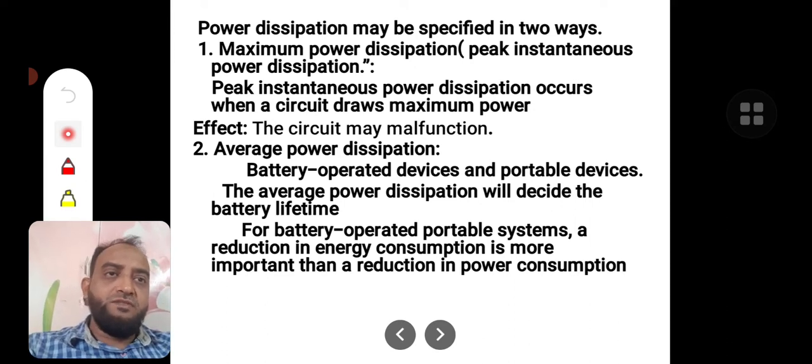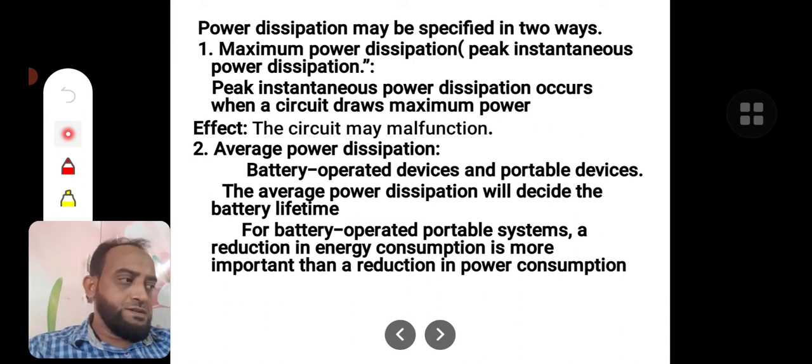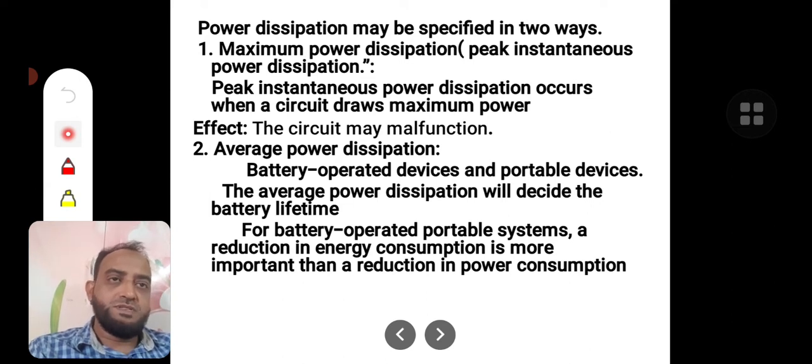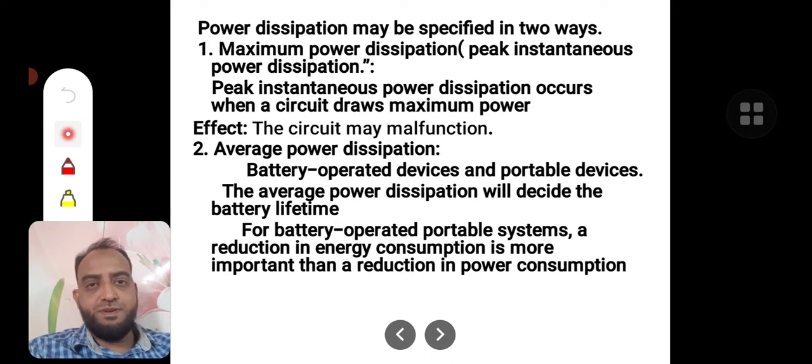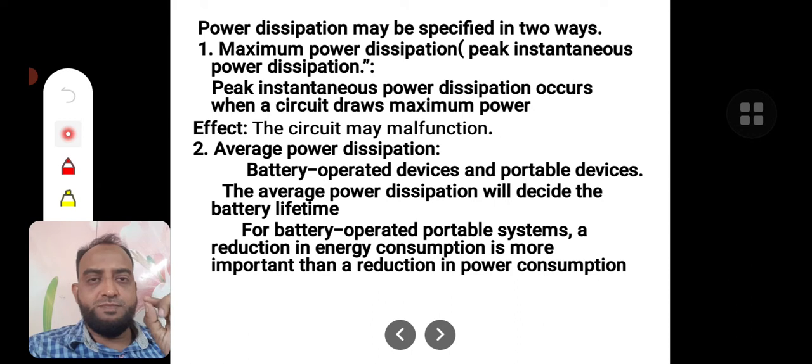Now, the power dissipation may be specified in two ways. One is maximum power dissipation, the other one is average power dissipation. As the names suggest, maximum power dissipation means the instantaneous power that is being consumed right now.